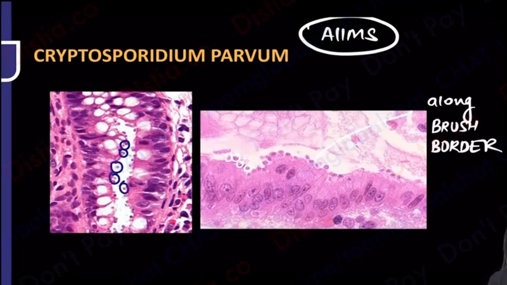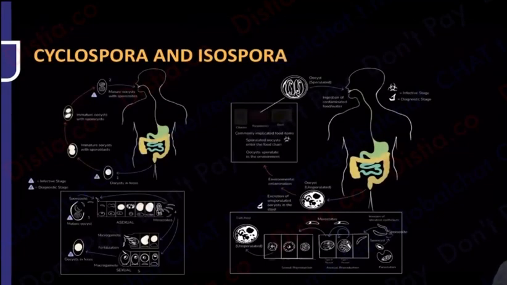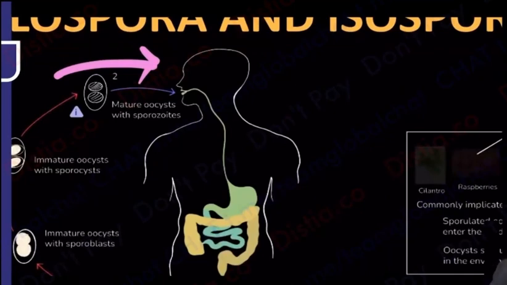What about its other members? Other members are not like this. Other members are not cryptic like this. The other members are different, the spora brothers are different. Cyclospora, isospora. If I show you their life cycles, you will say that ultimately you are eating cyclospora also, you are eating isospora also. At the end of the day, it is always going to be the sporulated oocyst only that you are going to consume. So then how will I differentiate in the exam?